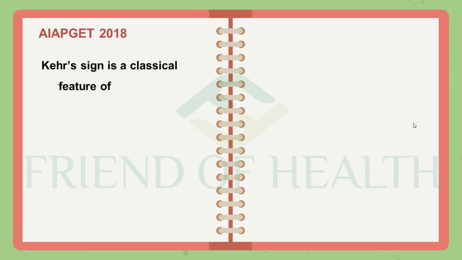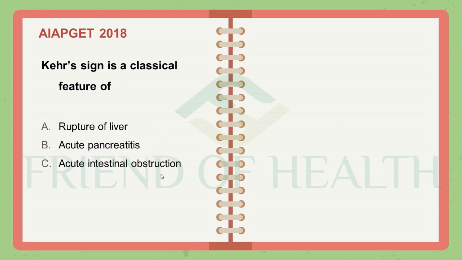Next question, again from 2018 AIPGT. Kehr sign is a classical feature of: rupture of liver, acute pancreatitis, acute intestinal obstruction, rupture of spleen. This is a sign which we can see as referred pain in the left shoulder in cases of rupture of spleen. In cases of rupture of spleen, there will be a referred pain in the left shoulder tip or the left shoulder area. So the answer is rupture of spleen.